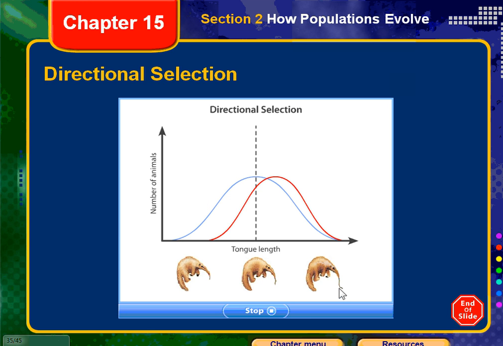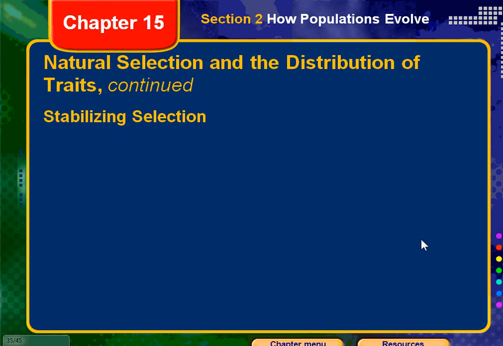The red curve shows the variation in tongue size several generations after this new species of termite was introduced. Notice that there are not as many medium tongue length anteaters. There are far fewer short-tongued anteaters and many more long-tongued anteaters. Bosman used the example of the beak size, which I thought was really good.